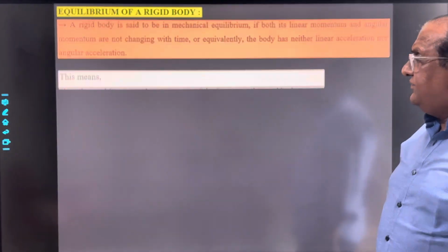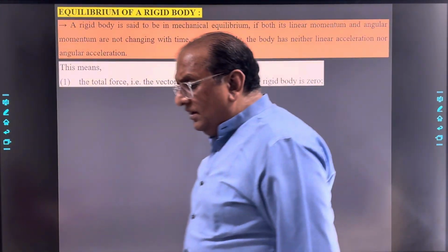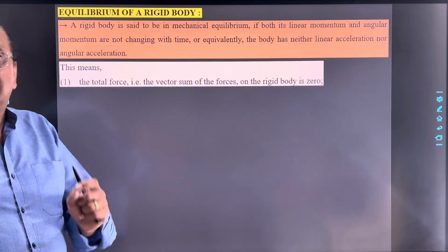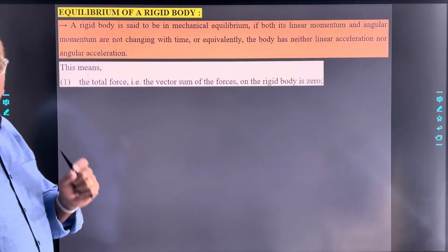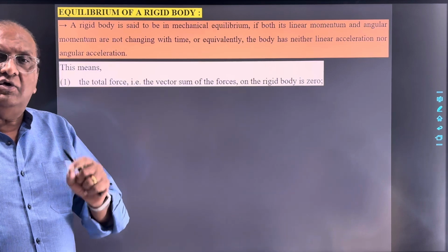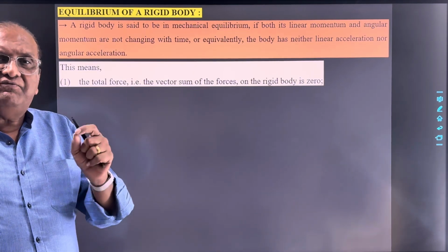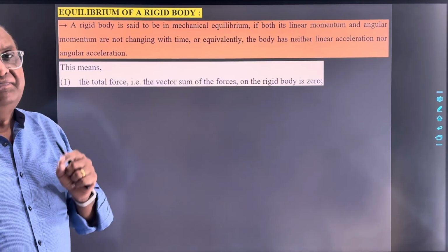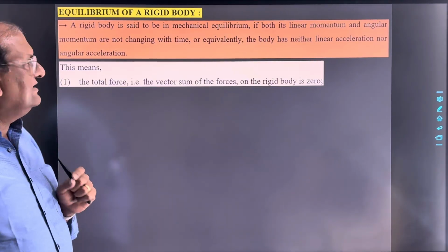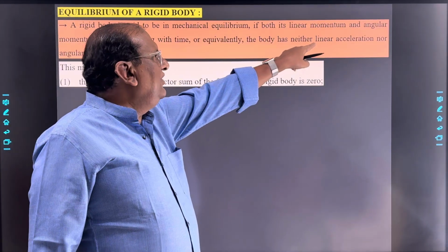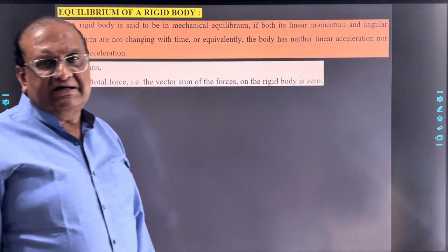Now here see, if the total force, or we can say the net force acting on the body, is equal to 0, means the vector summation of each and every force acting on the body is equal to 0, then in that particular case we can say the body will not have linear acceleration.